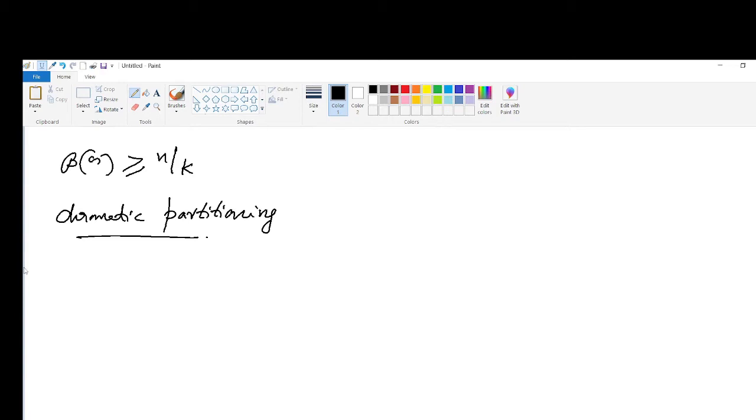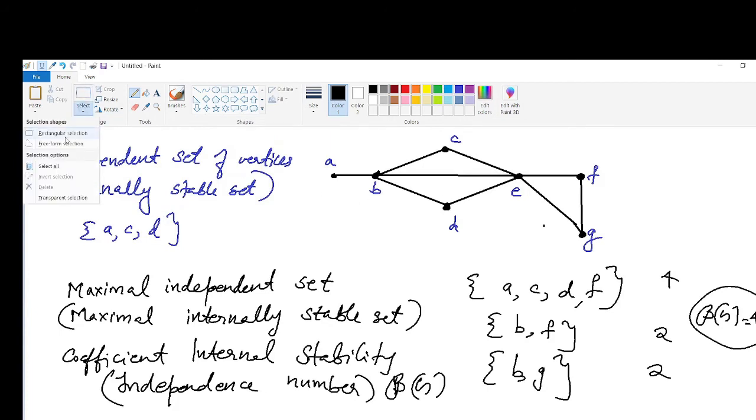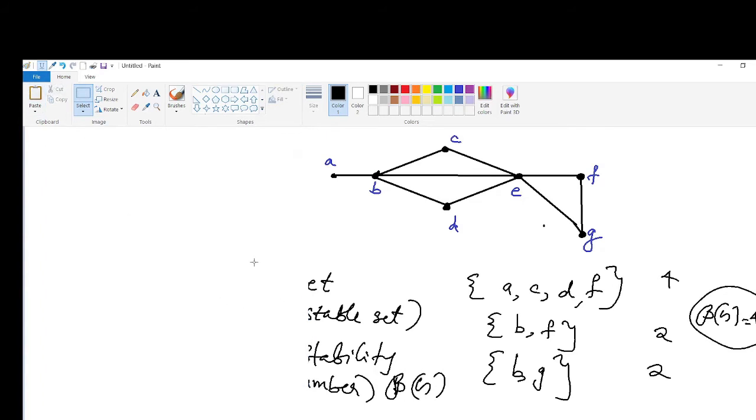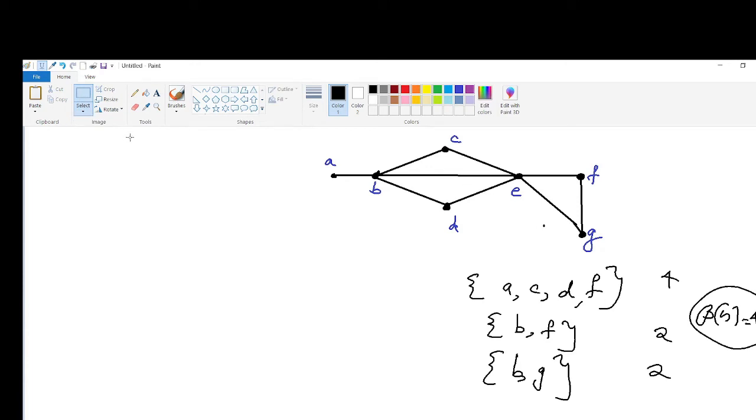Now we can consider the previous example itself. Consider this example, and here you can find all the possible chromatic partitionings of this graph. For that you consider A, C, D, F. This is one independent set.